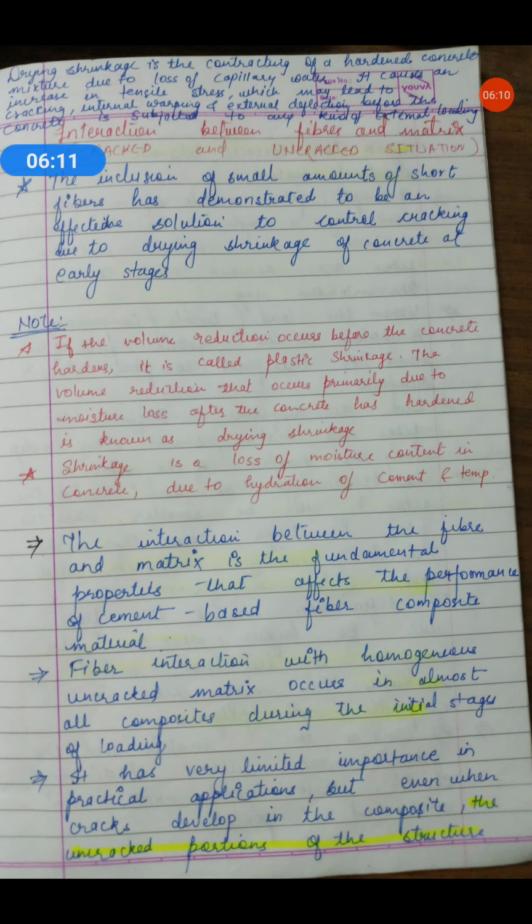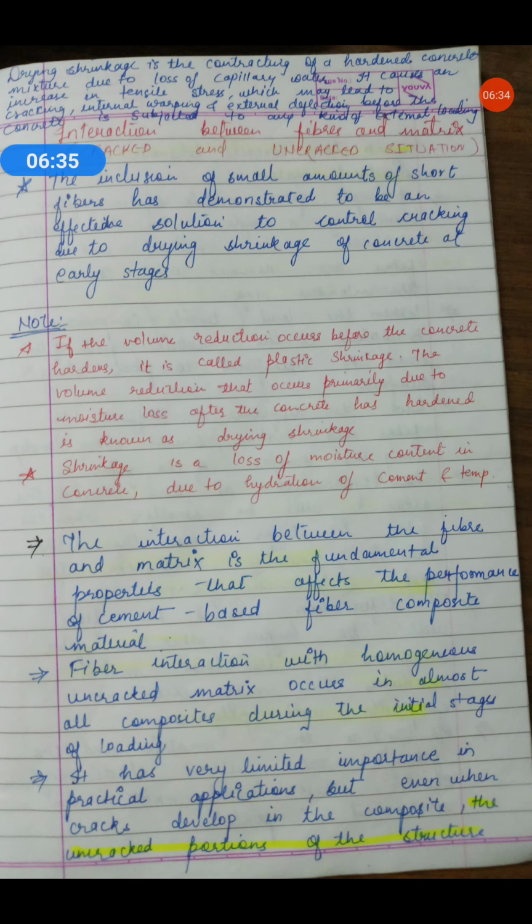Also the deformation at and around the fiber will be smaller when the fiber is stiffer than the matrix. Fiber will be stiffer than the matrix, because the deformation at and around the fiber will be smaller.